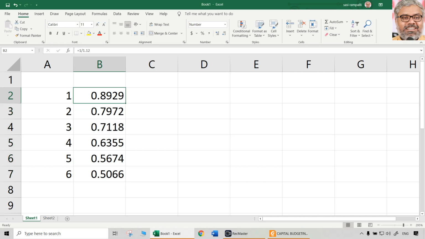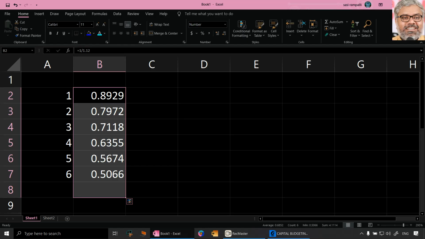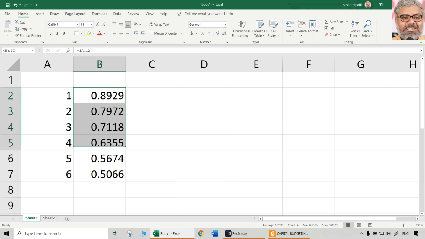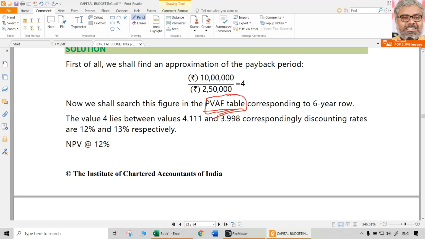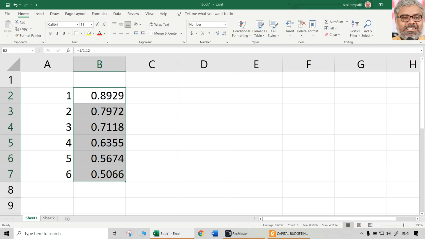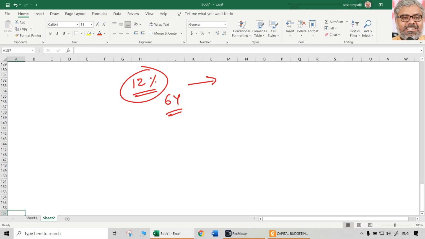So if you take a total of this, that is how much? 4.1114. Okay, 4.1114 is the total of all this. So that can be taken directly as PVIFA.